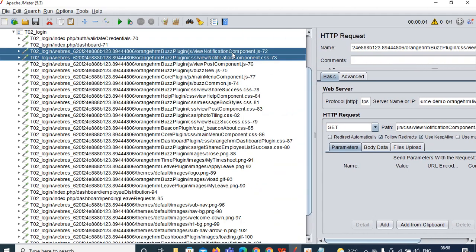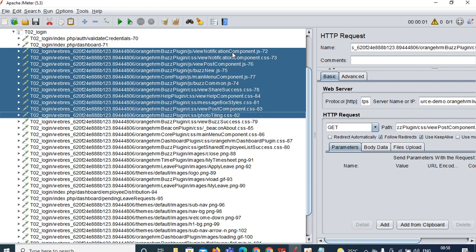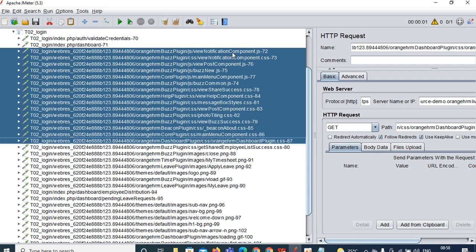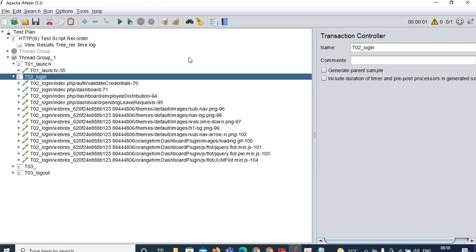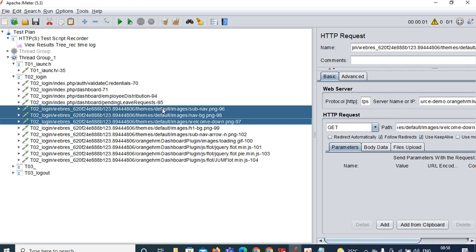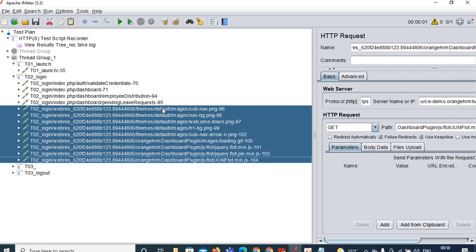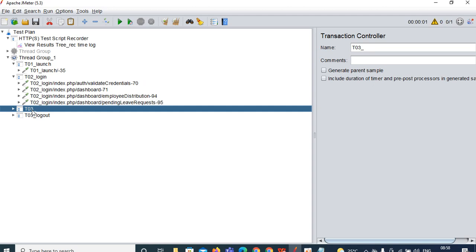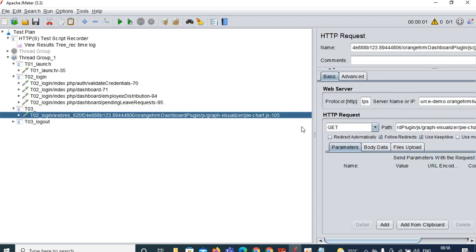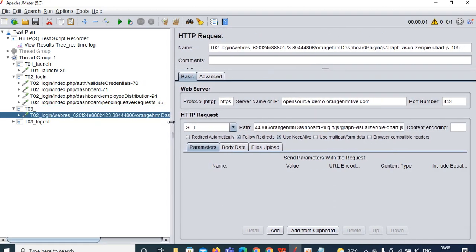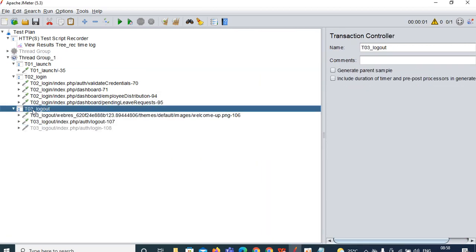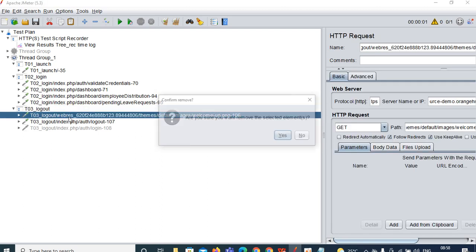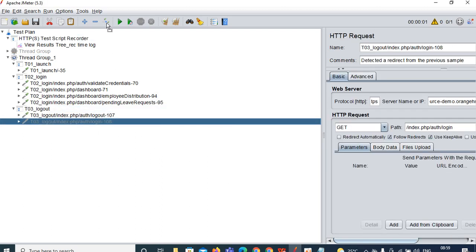Dot CS not required, dot CS, JS, common CSS, CSS, PNG, you can delete these many things. So next PNG, GIF, JS, you can delete this. Next, what is this? Open source or in HRM, and at the end there is JS, right? You can delete this, no problem. Next logout, dot PNG we have, you can delete it, and this one is toggled.